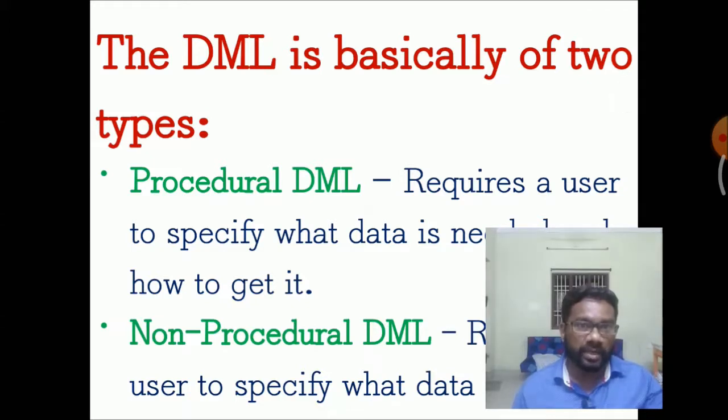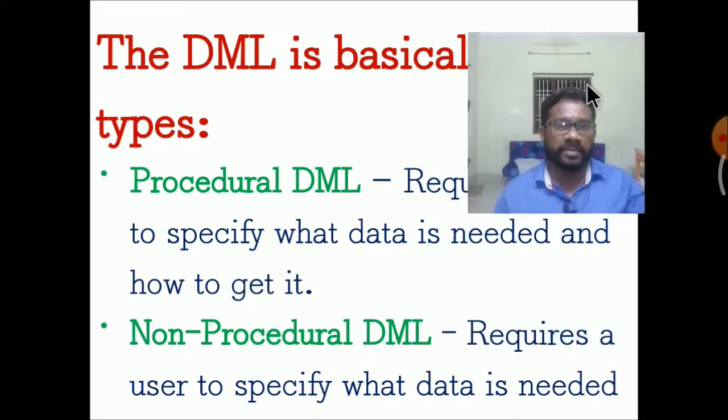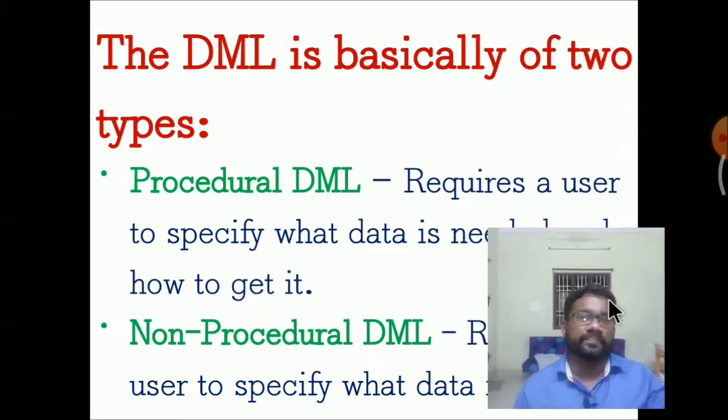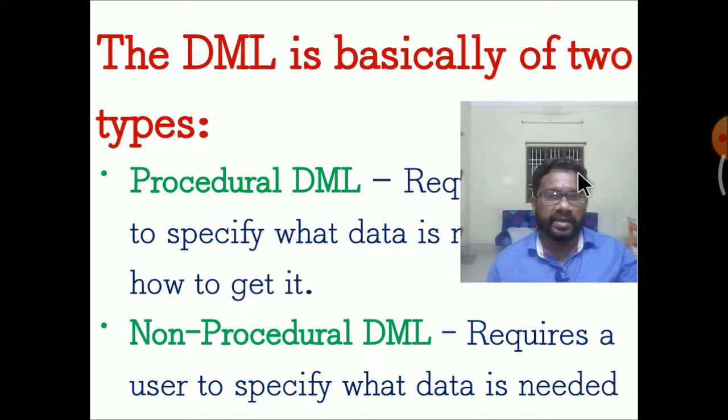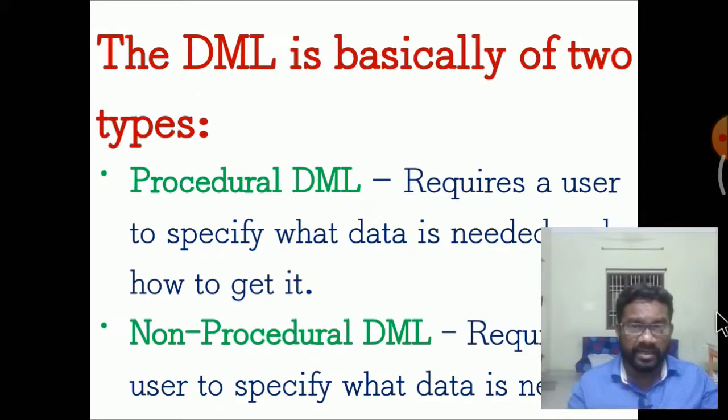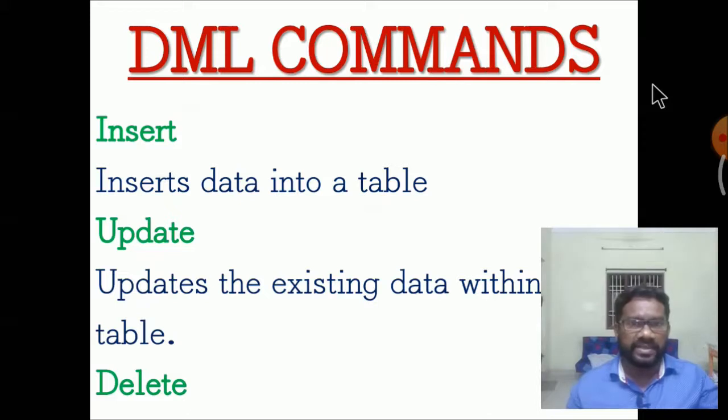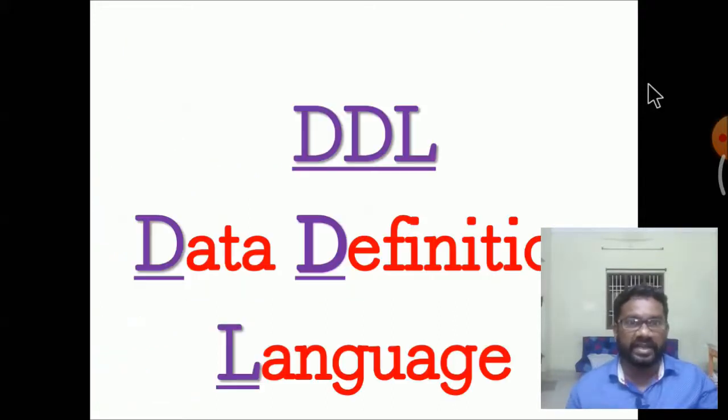DML is basically of two types: procedural and non-procedural DML. Procedural DML requires the user to specify what data is needed and how to get it. Non-procedural DML requires the user to specify only what data is needed, using some specific data manipulation language. DML commands: insert, update and delete. Insert adds data into the table, delete removes records from the table, and update changes existing data within the tables.